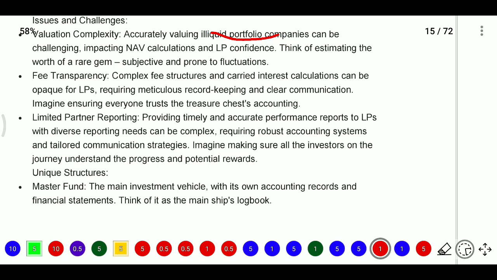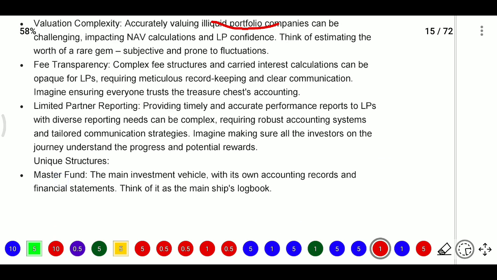In carried interest only the general partner will receive that incentive fee, the limited partner will not receive any amount. After carried interest, they will share the profits with limited partners. Next, providing timely and accurate performance reports to LPs with diverse reporting needs can be complex, requiring a robust accounting system and tailored communication strategies.